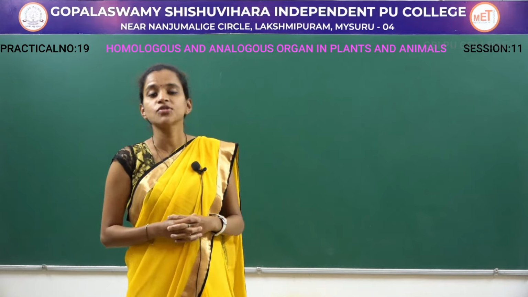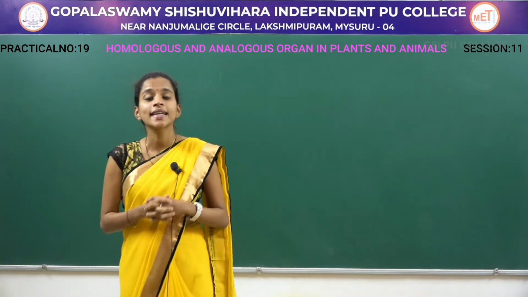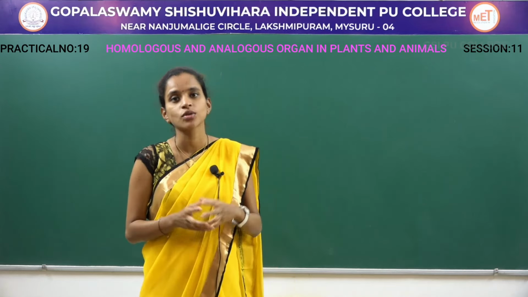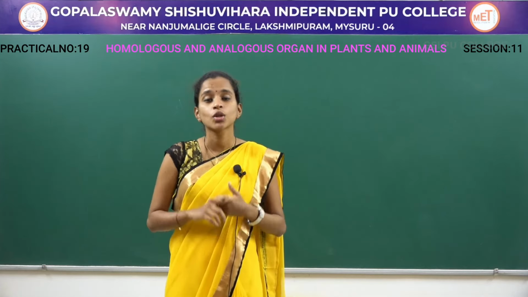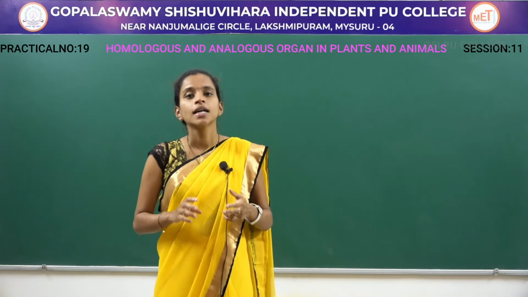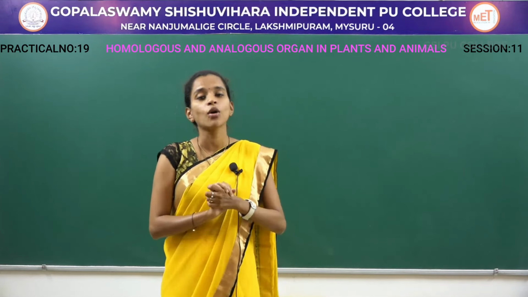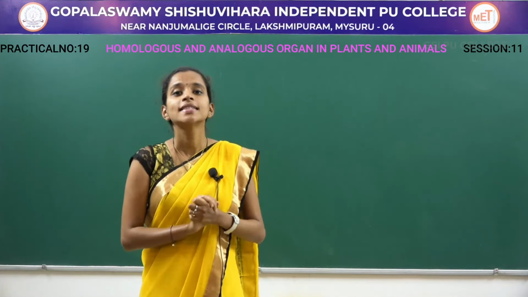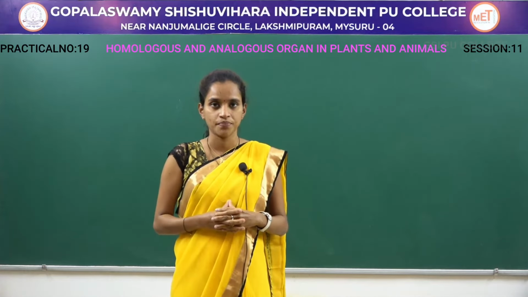These are the examples for homologous organs in case of plants. That will be tendrils of passion flower plant and thorns of pomegranate, tendrils of vitis and thorns of cerisa, third one will be tendrils of cardiospermum and bulbil of agave, and the last one is scale leaves of onion and spines in case of Opuntia.